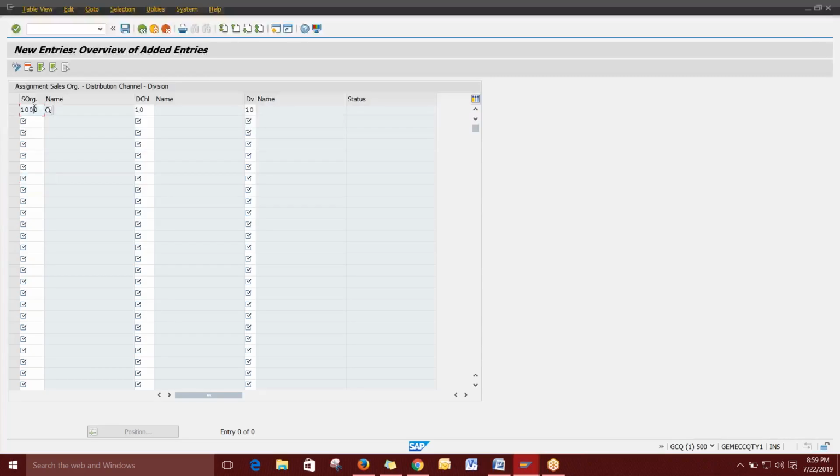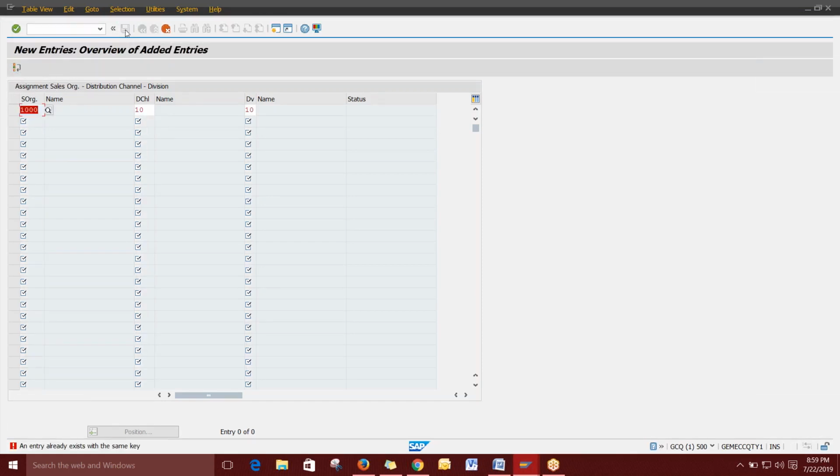So we will be mapping sales organization, distribution channel and division. However many distribution channels and divisions you have, you can directly map. Or for a single distribution channel, you can map multiple divisions. Or else for each and every distribution channel, you can have this option. That will be considered as a separate sales area. So that's what we are mapping. Directly you can save. That's it.